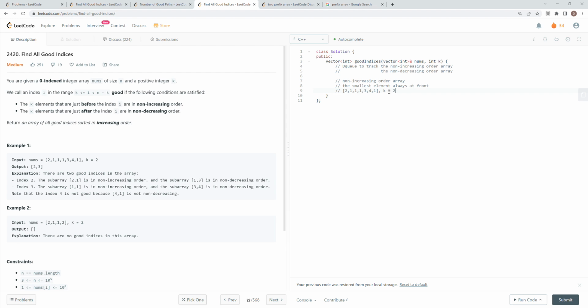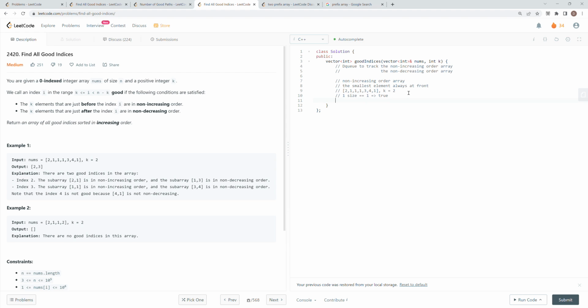With this array and this k, here is how my non-increasing order array works. First I insert 2, and then I insert 1. Since 1 is smaller than 2, I pop out the 2 and let 1 replace that position, and in this case the size equal to 1 means true.